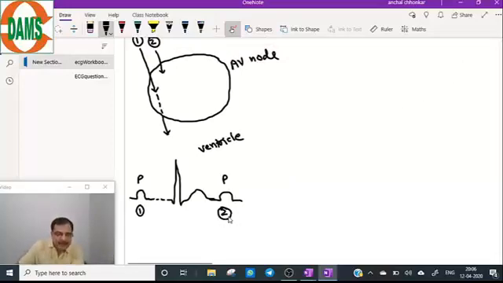But the second impulse, the number 2 impulse, will conduct slower than 1.